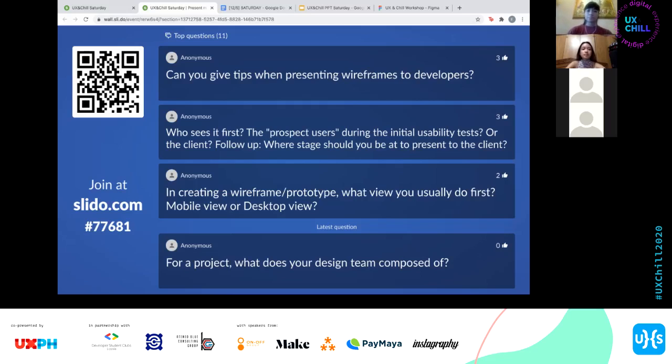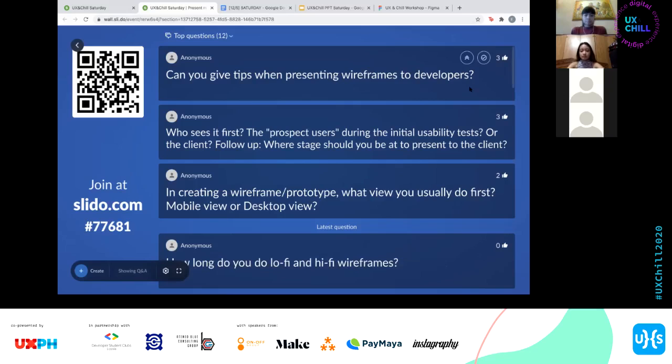If you can have references where they can see it, I think that would also work well. But mostly, developers are really just concerned whether it's doable or not. So I would just try to explain it so they really get it. Bring references if you can.